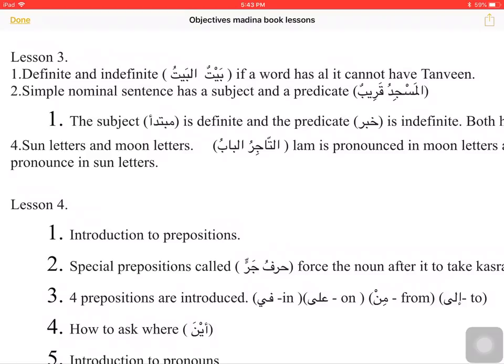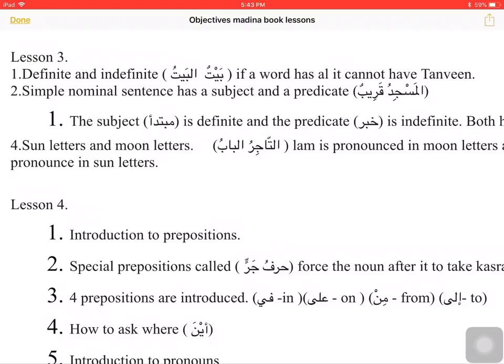We were taught that a nakira ism has a tanween, baytun, and a ma'arifa ism has a lam at-ta'rif, al. Al-baytu is ma'arifa, baytun is nakira. We have studied in grammar that an ism can be ma'arifa in 7 ways. One of the ways is if it has lam at-ta'rif.